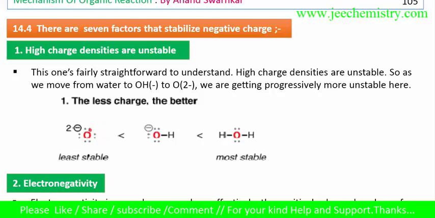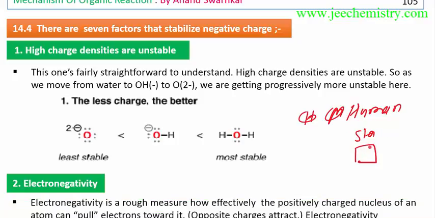Generally we have to understand that higher charge density is unstable. Suppose a human being has a stomach, and this stomach size is that much. If we put in more food than this size, it will eat food more than its stomach size, and it will become unstable. If it eats only that much of food, it will also be unstable. So we have to maintain a proper level.